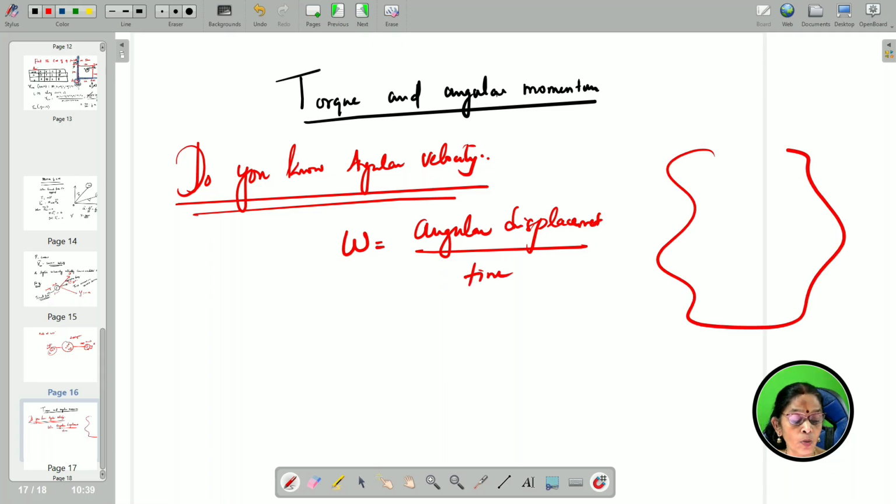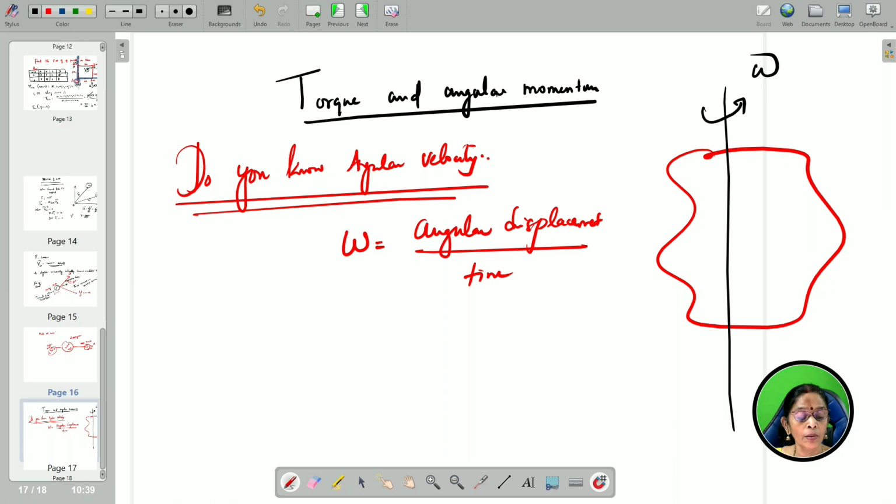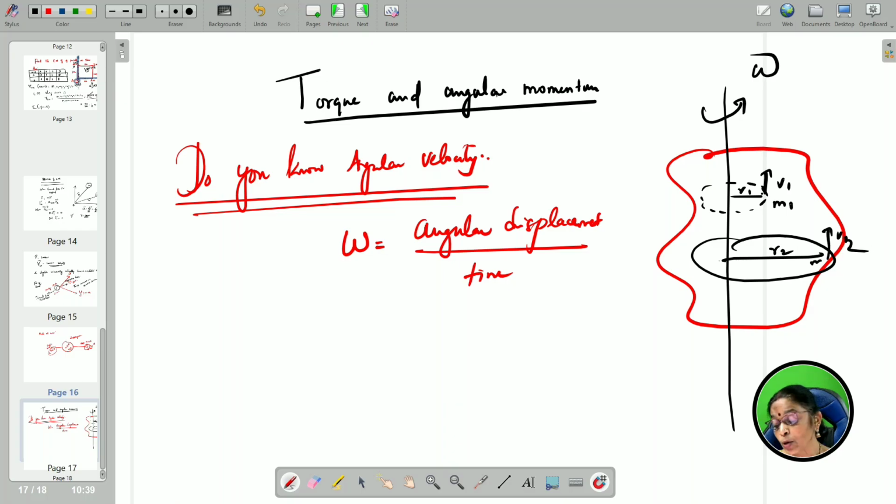I am going to consider one such rigid body. I have already told you a rigid body does not mean that it should have a definite shape. It is rotating with an angular velocity omega. Each and every particle will be undergoing a circular motion along a circular path of radius r1 with velocity v1, and m2 is at a distance far away. So, this m2 will be moving with velocity v2, but the one exactly at the center does not have any linear motion because its velocity is 0.